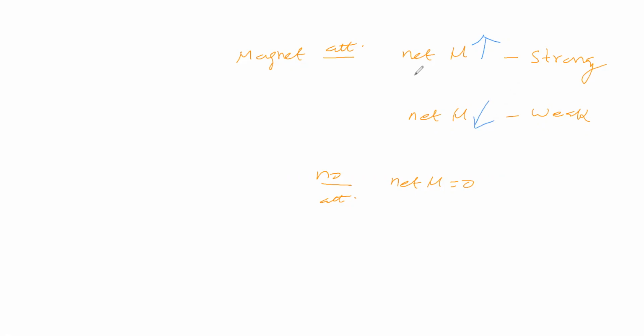Now if the net magnetic moment is high, and the substance is attracting the magnet strongly, then that substance is called a ferromagnetic substance. If the substance is attracting the external magnet weakly, then that substance is called a ferrimagnet. Then this substance comes under antiferromagnetism. So ferromagnetism, ferrimagnetism, antiferromagnetism, like this we are saying.